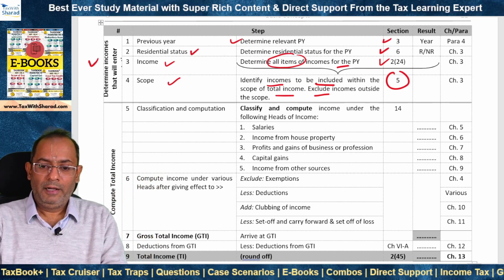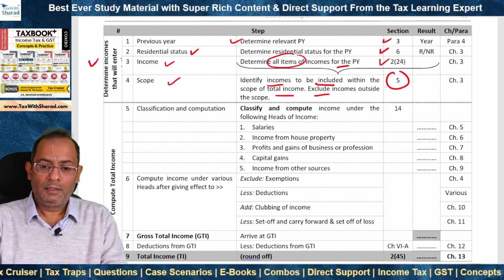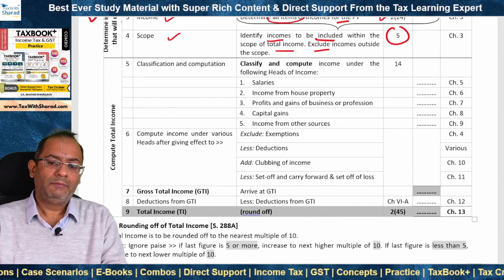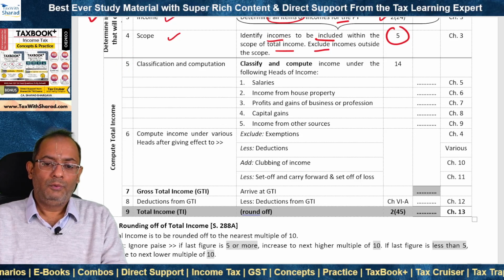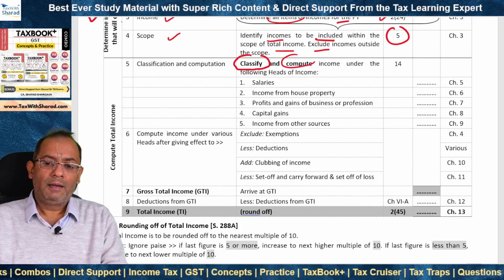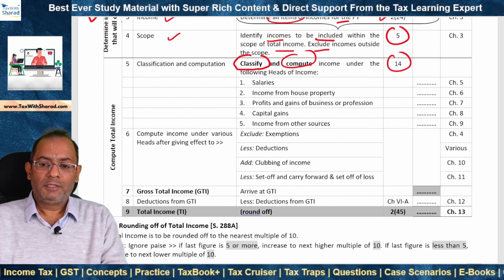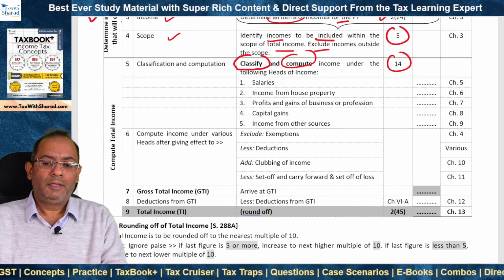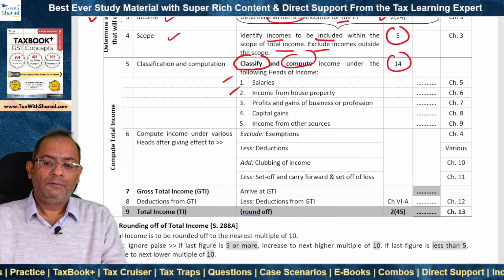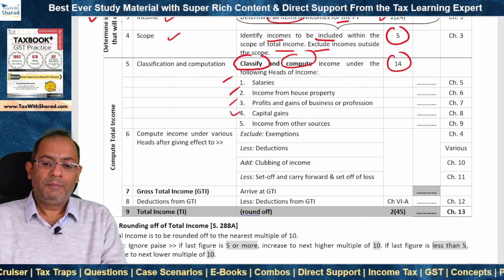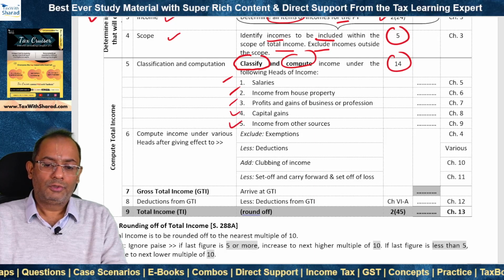Once we have identified all the items of income which will enter the computation of total income, then we move to the step of classification and computation. We classify and compute income under the 5 heads of income, and this is as per section 14. The 5 heads of income are salaries, income from house property, profits and gains of business or profession, capital gains, income from other sources.